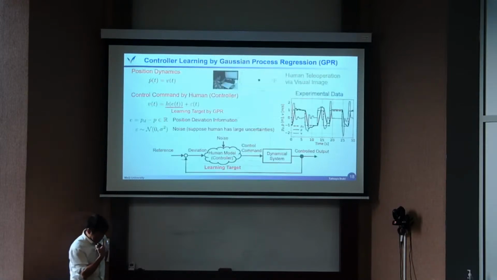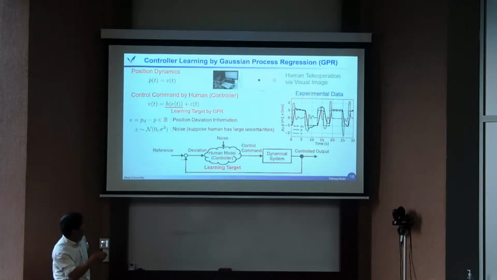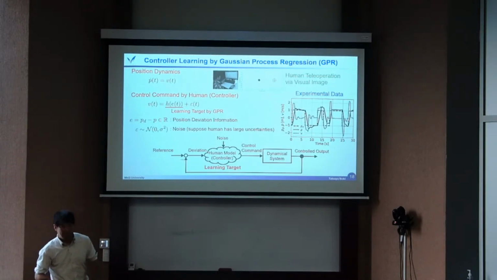Okay, another one is a completely different situation. So far, we consider the unknown factors of the dynamic system. Next, we consider the controller. For example, in this case, human operation. Let's consider that there is a mobile robot and the human controls the telecommunication robot with a visual image, the desired position and robot current position, and we just control by using the user interface.